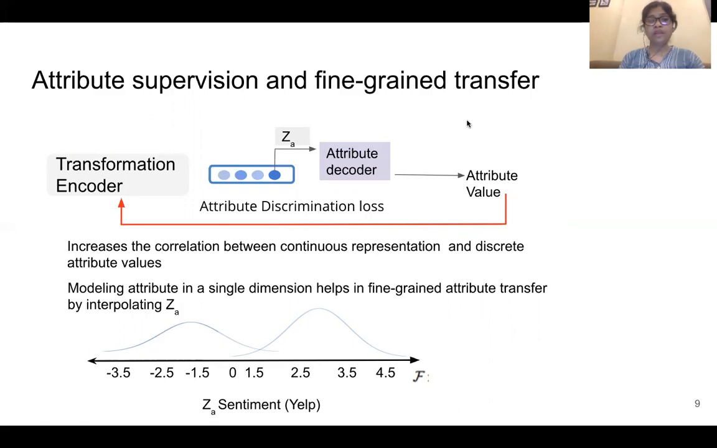Now, modeling the attribute in a single dimension actually helps in fine-grained transfer, because we can now interpolate on a single dimension. So for example, here is a Yelp sentiment dataset where we are interpolating from the minimum, minus 3.5 to plus 4.5, which were actually derived after the training is done.